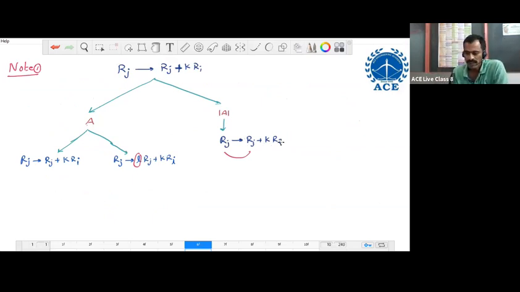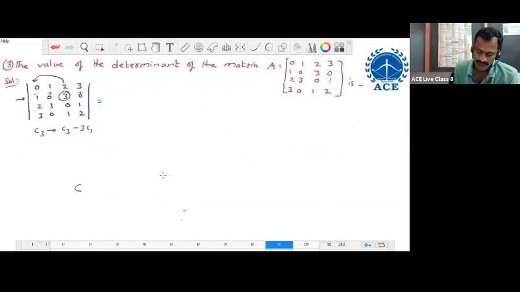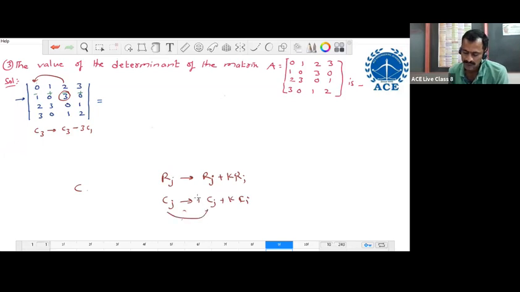This condition is satisfied or not, we check it. Like this for columns also: Cj position, Cj plus K Ci. These two should be the same, its coefficient should be 1.